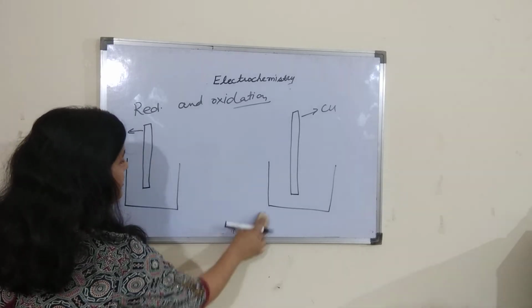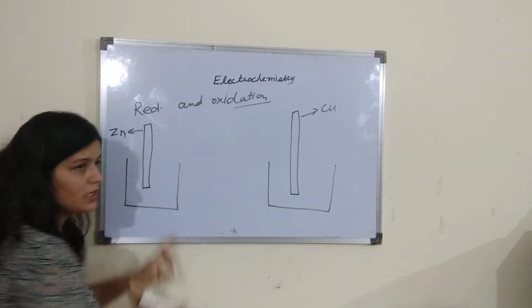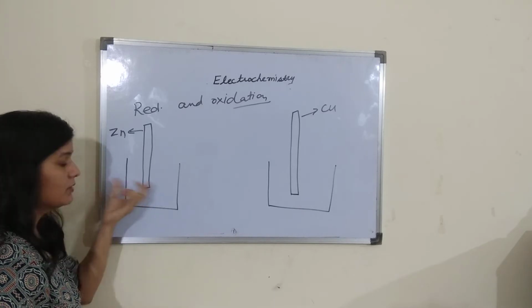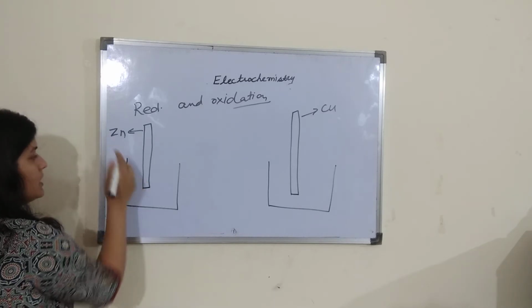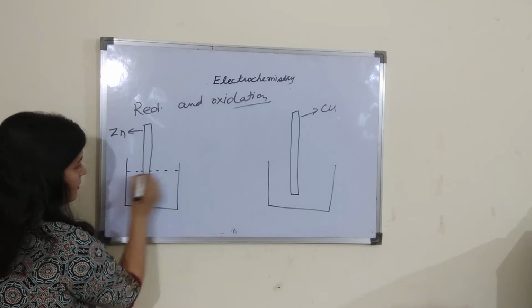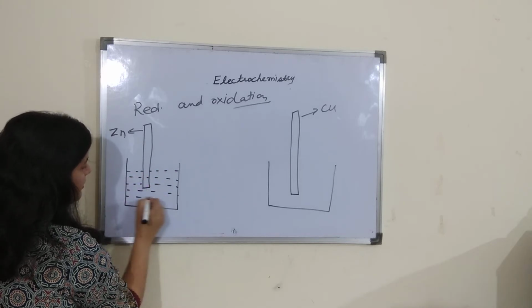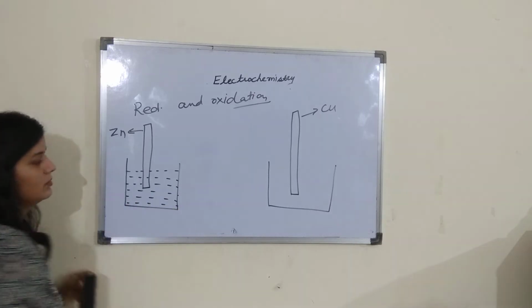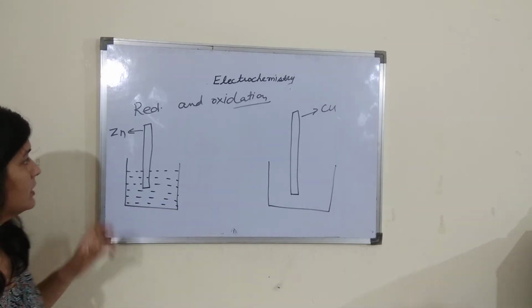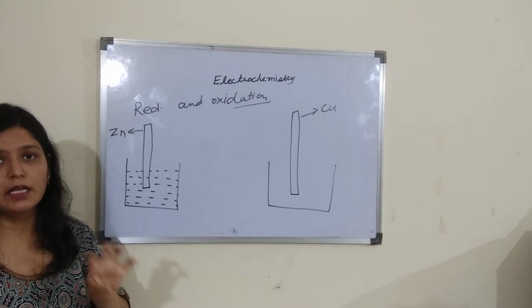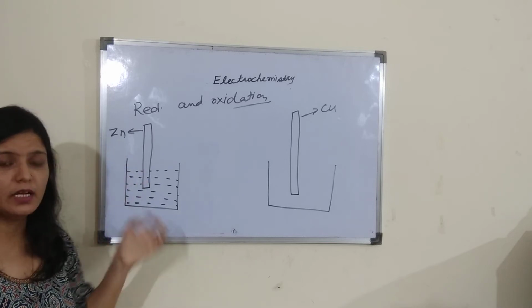Now he filled both the containers with electrolytic solutions. Now what were the electrolytes? For zinc he used zinc sulfate. The main point to remember here is that the metal should be kept in contact with its metal ion, meaning zinc should be kept in contact with zinc ion.